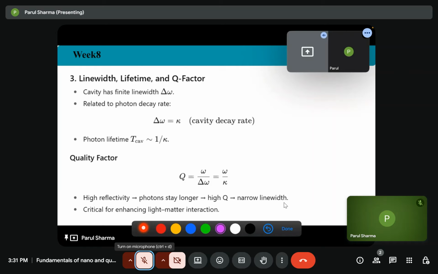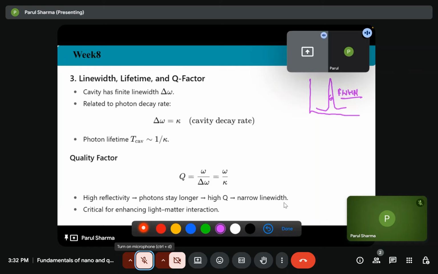So each cavity has a finite line width because each cavity has some losses. There is no Dirac delta function. It has some FWHM, and then it will have some line width.